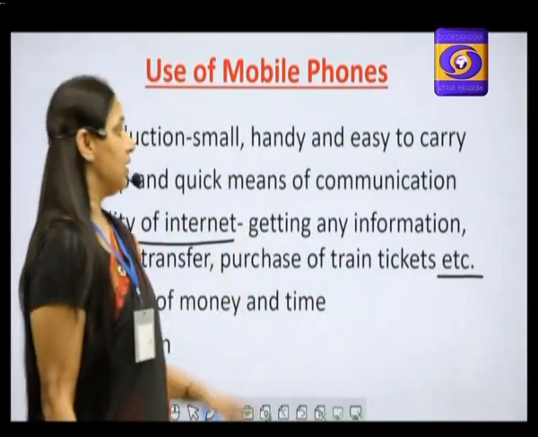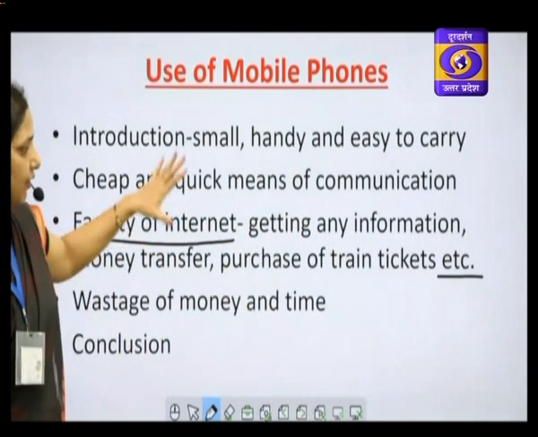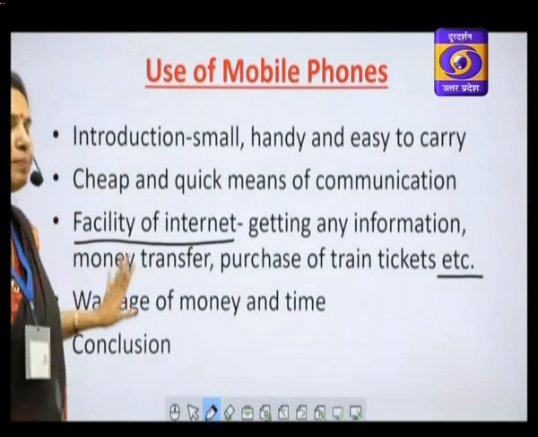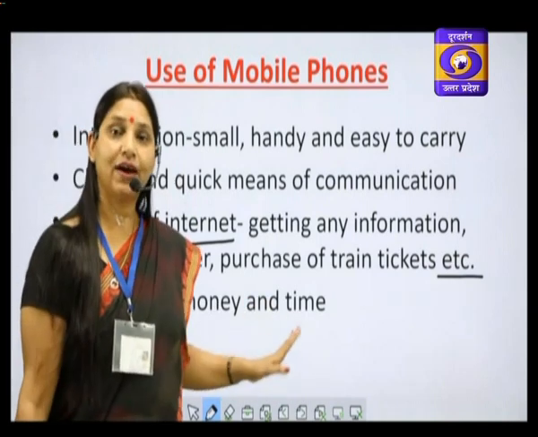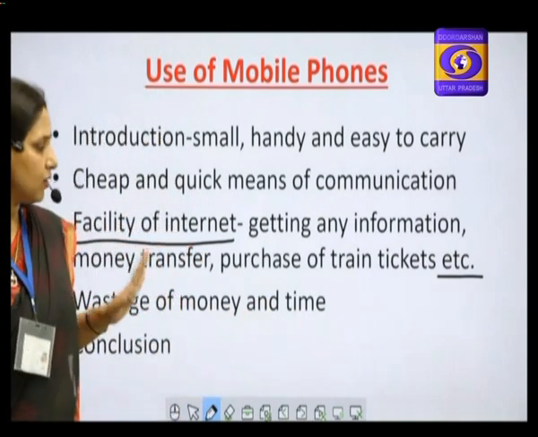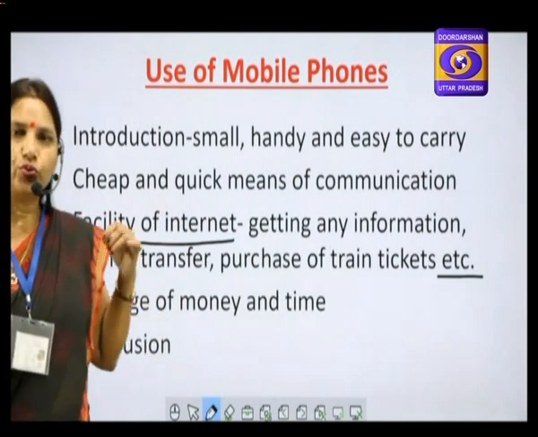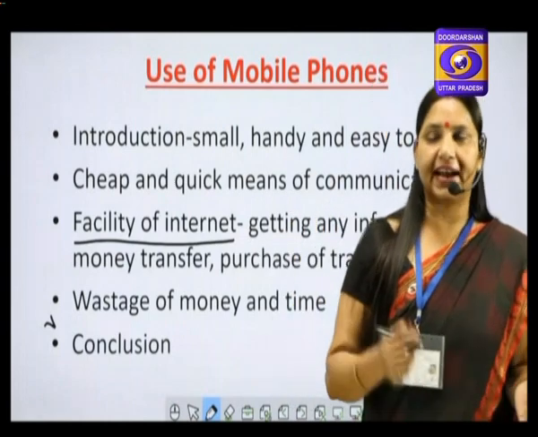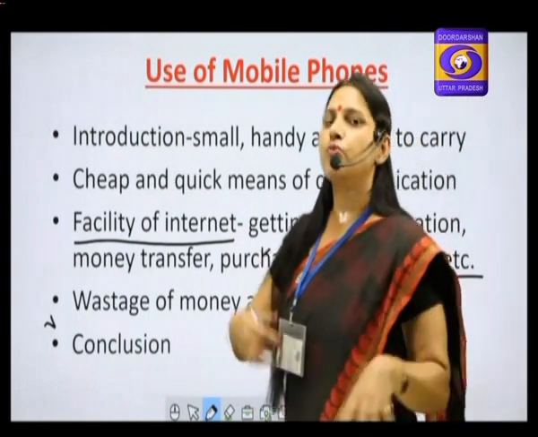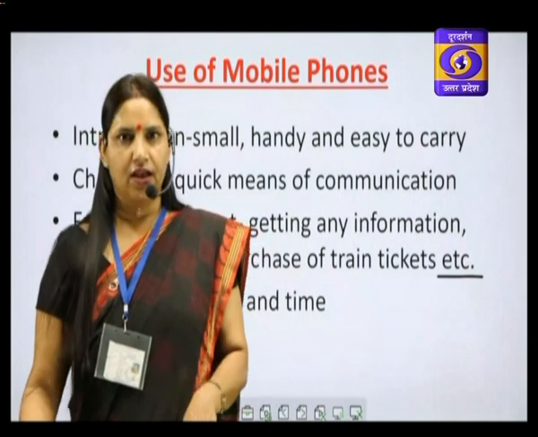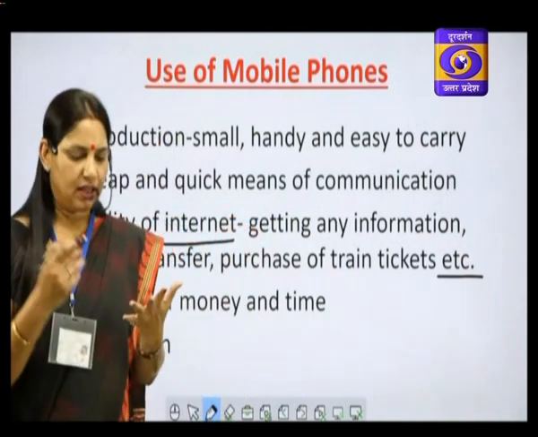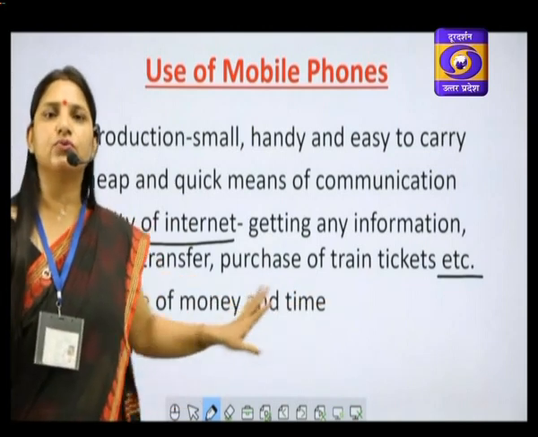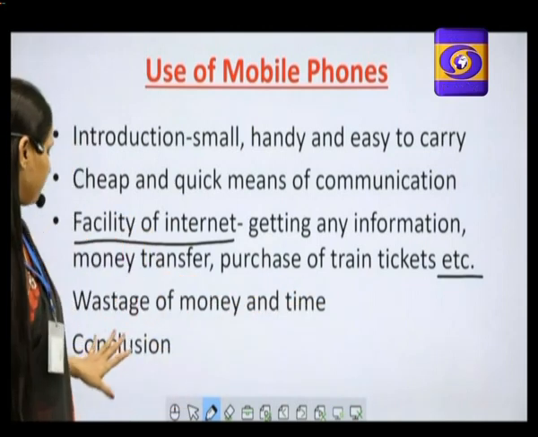Wastage of money and time. Though there are so many advantages of having a mobile phone and an internet connection, still people say it is wastage of money and time. Why do they say so? Because if you are using it excessively, you become addicted to it. It is addictive in nature. Addictive means the more you use it, the more you want to use it. So children become addicted. They lose their health, they lose money, and they lose time by using mobile phone excessively.